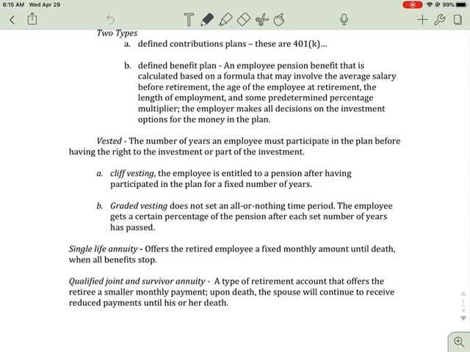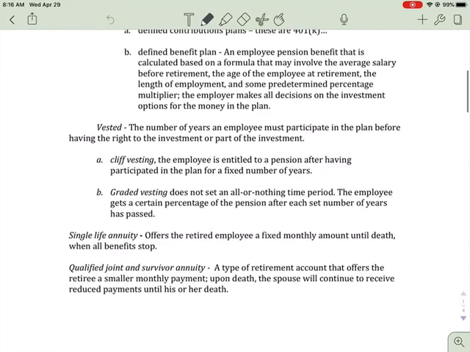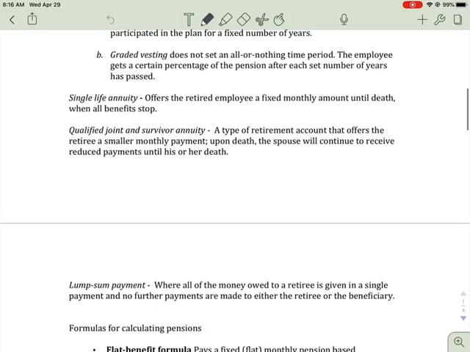So let's say it's 5 years, because that's usually what it is. This particular plan may be, as you work here, the longer you work here, the higher percentage of your pension you get back.